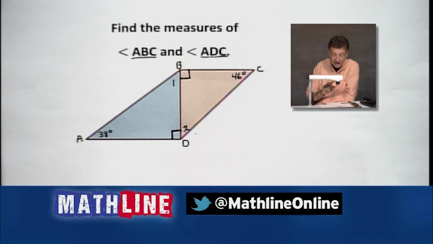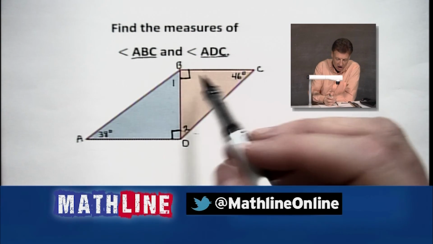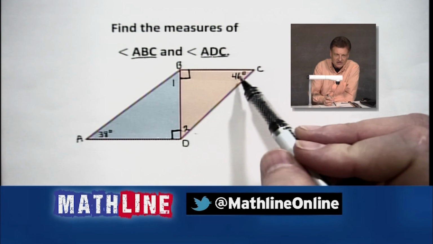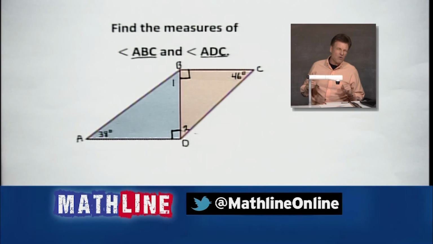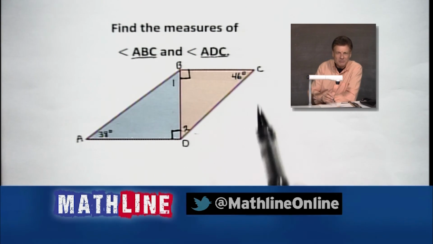What I see, what you see, what we all see are, oh, we got 90 and 46. Now, some of you are going, well, let's see, if we add 90 and 46, we get 136. We'll subtract that from 180. No. Subtract 90 from 180. Let's use our corollary. Let's use our little complementary corollary, all right? Well, I like that, complementary corollary. Woo! Coin that one. I don't think I can copyright it. It's probably already been done somewhere.